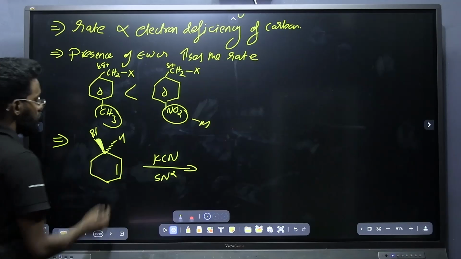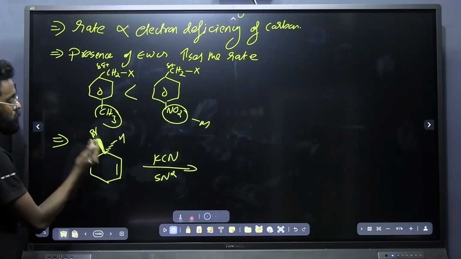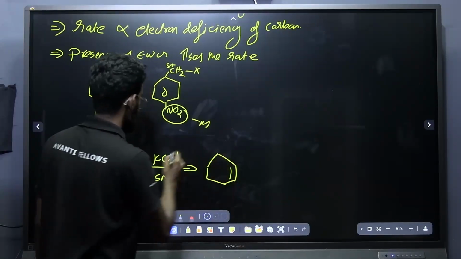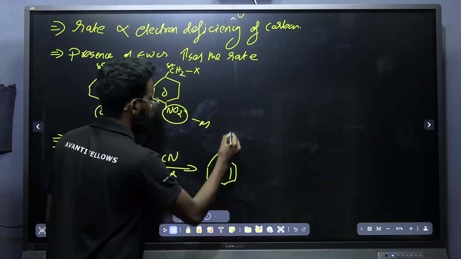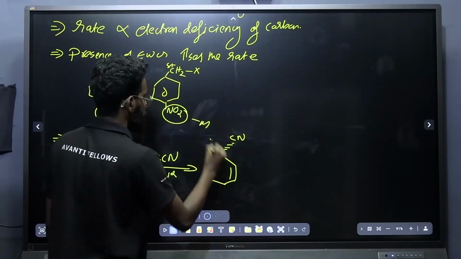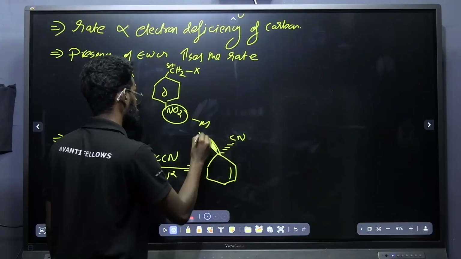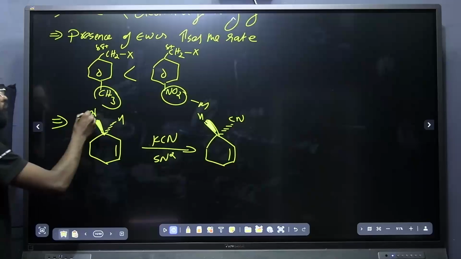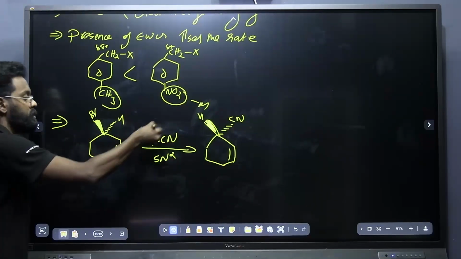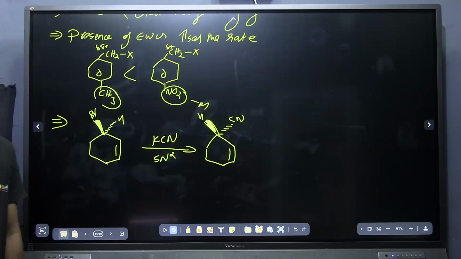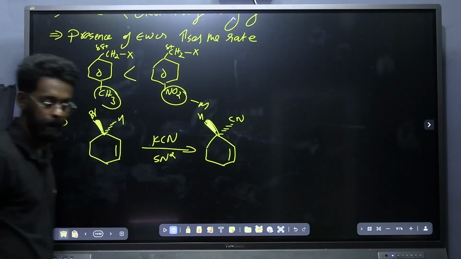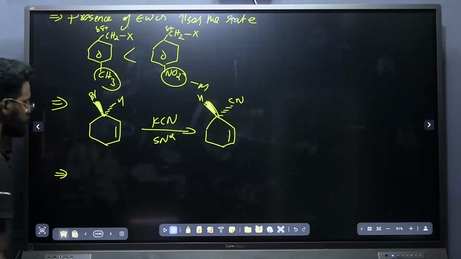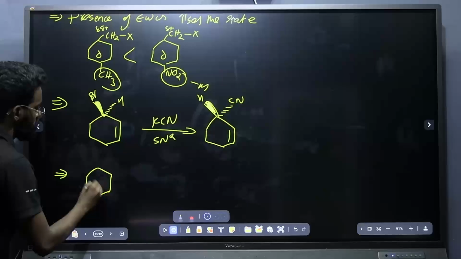How can we write the product? Here the bromine is towards the observer, but in the product you have to substitute the CN, in which the position of the new nucleophile will be away from the observer. And this is how you can write the inverted product. Got it? If the bromine is towards the observer, then the substituted product, that is CN, should be away from the observer. That is the point. Clear? Now one more question I want to give.